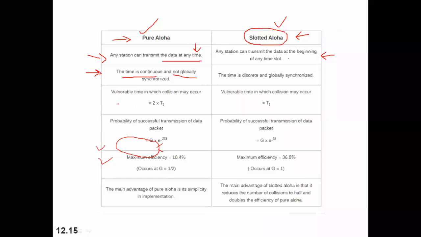Now, as you have seen, the vulnerability time in pure Aloha is 2 into the transmitted frame time, whereas in slotted Aloha it is TF, that is the transmitted frame time, right?